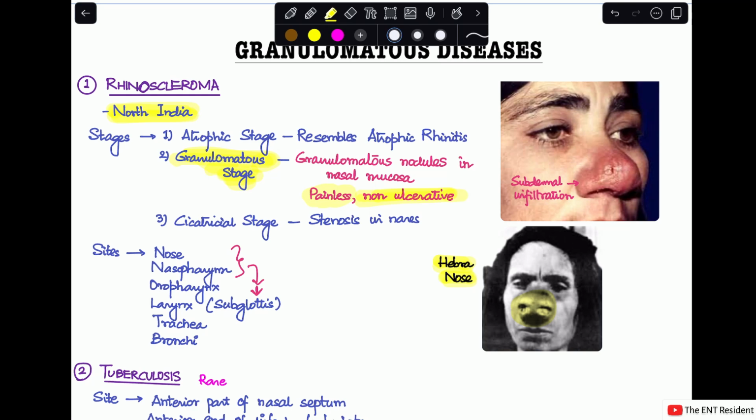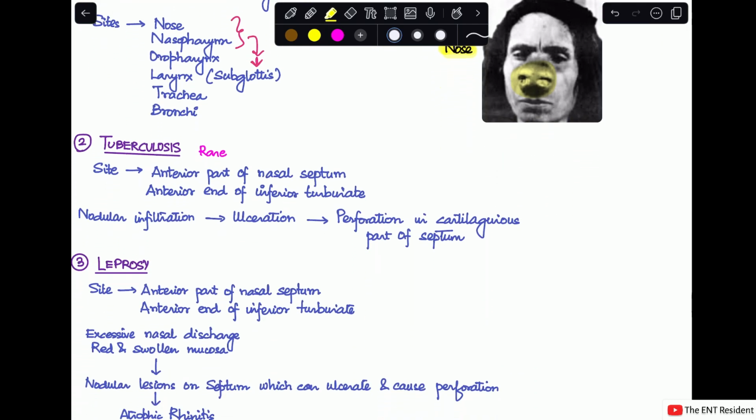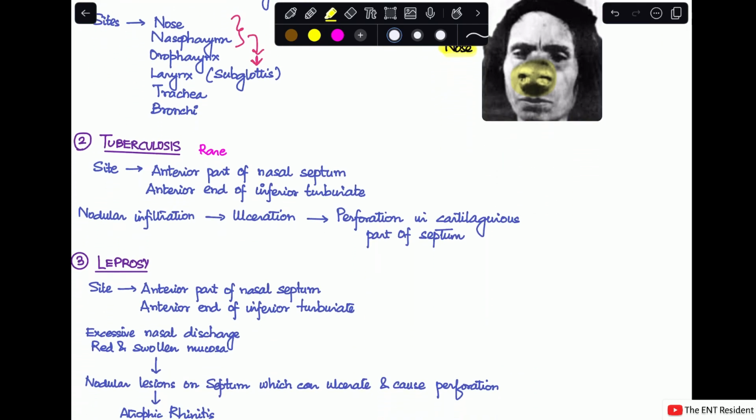The next bacterial cause is tuberculosis. But tuberculosis is a very rare disease happening in the nose. But in case it does happen, it starts from the anterior part of the nasal septum and the anterior end of the inferior turbinate. Usually, there will first be nodular infiltration, then ulceration, and as a result of this ulceration, because it arises in the anterior part of the nasal septum, there will be perforation in the cartilaginous part of the septum.